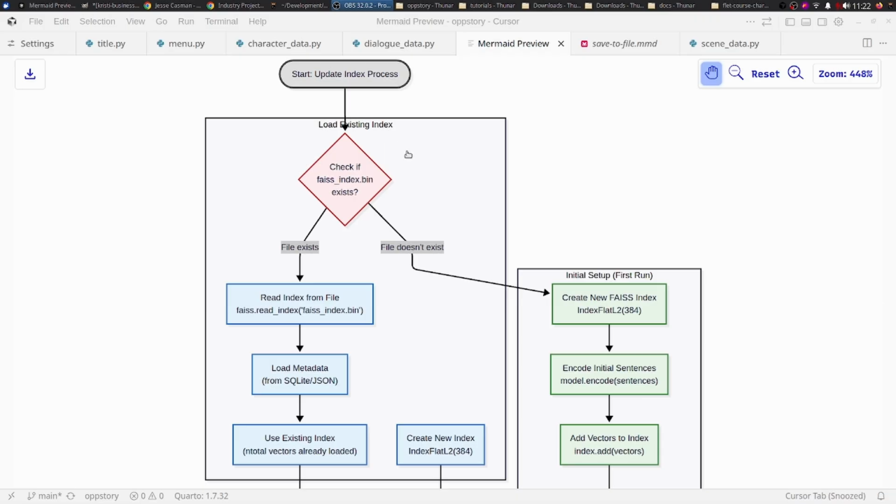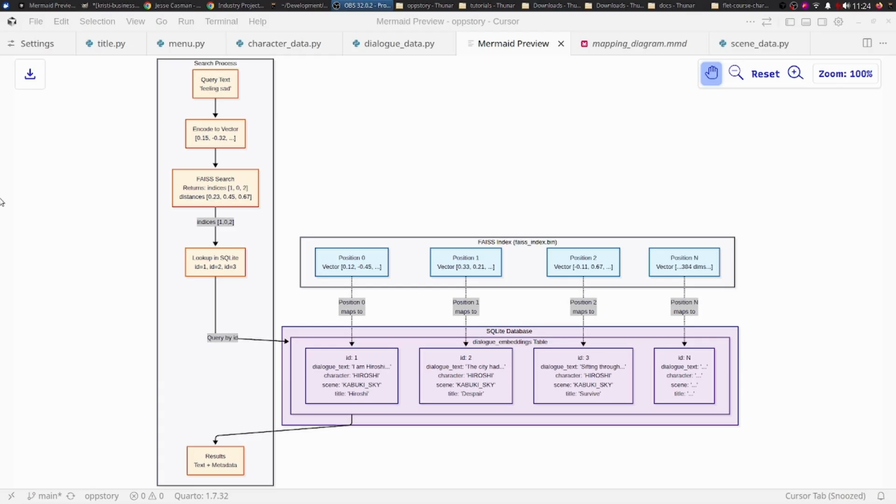Right. To make some progress on this, what we're going to do is first store the index of sentences, so the dialogue that's used in the story or the visual novel, into a file. So we're using FAISS. We'll create a file for index, and then we'll set up a check. So if the file exists, then we're going to go through a set of steps. If the file doesn't exist, we will create the file.